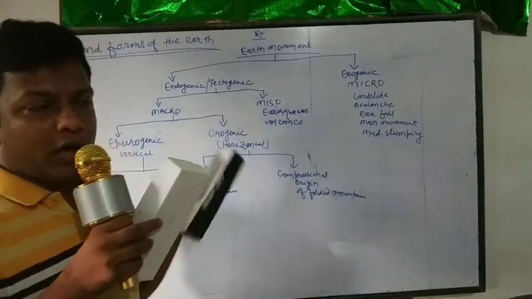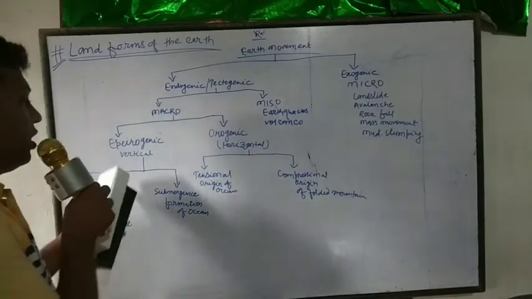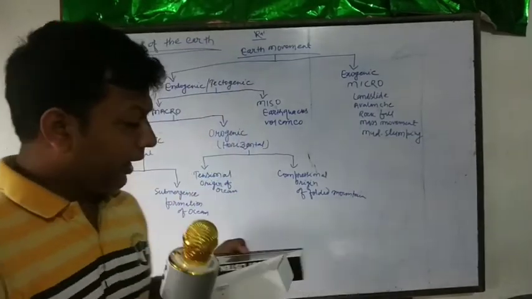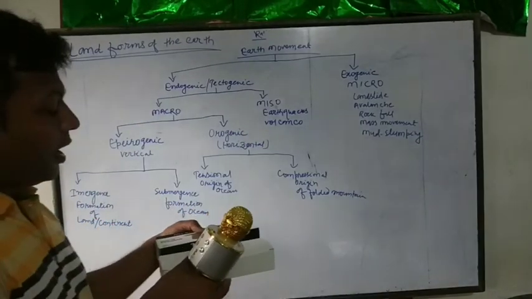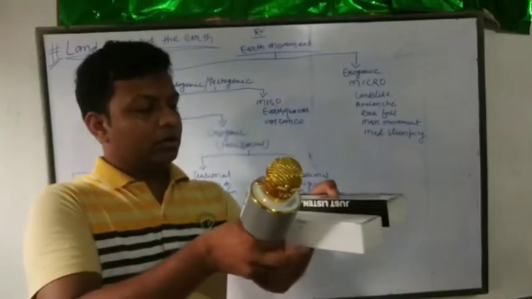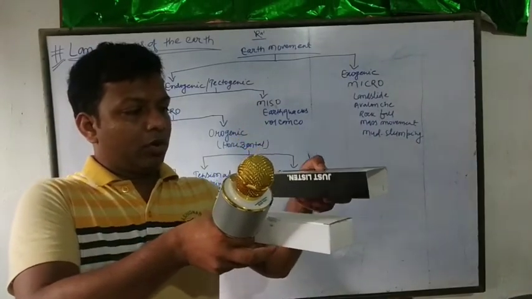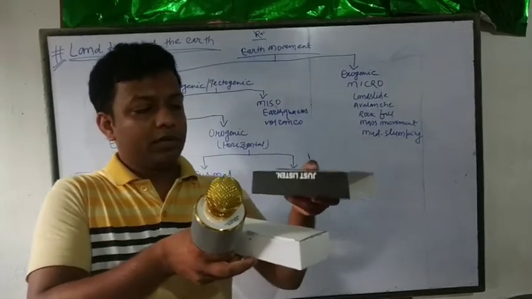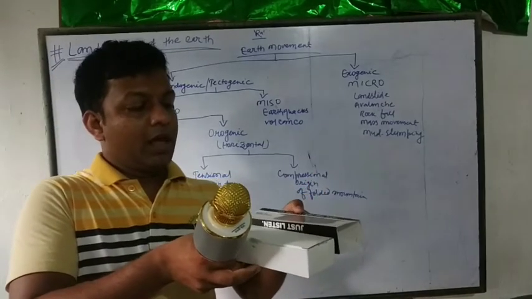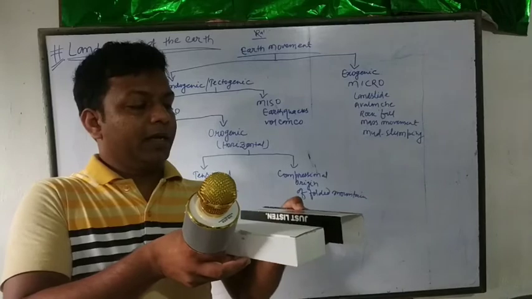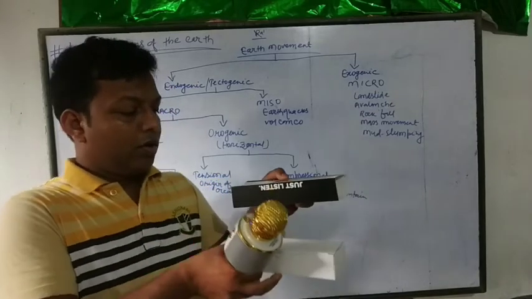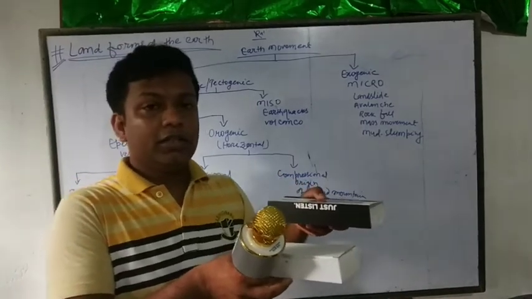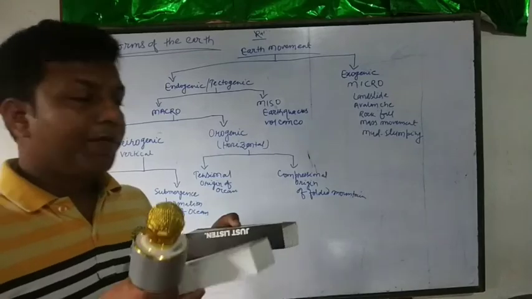We have micro level forces exerted on this plate and this plate. If this plate is constant and this plate goes up, mountains form. And if this plate is constant and this plate goes below, an ocean is formed.